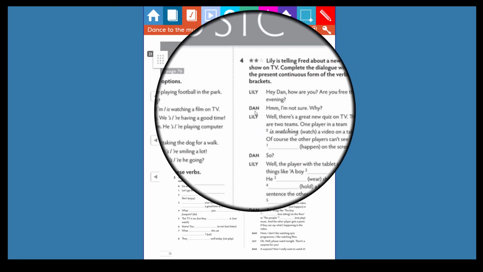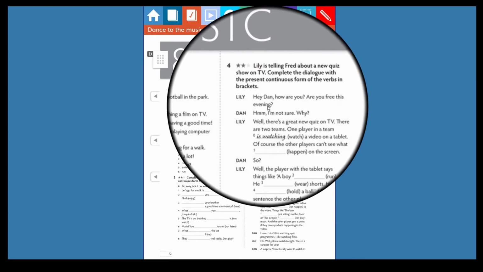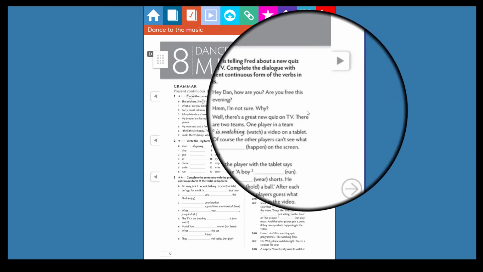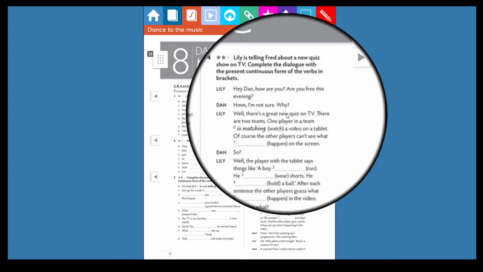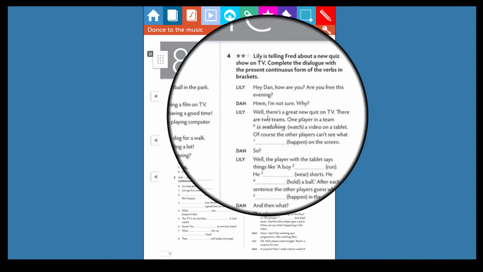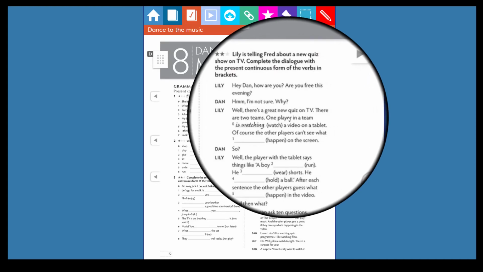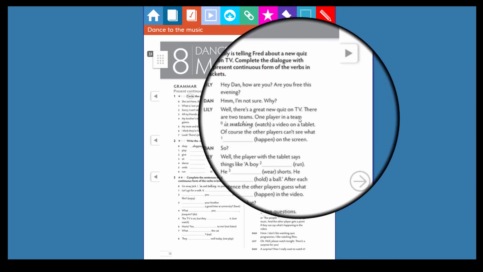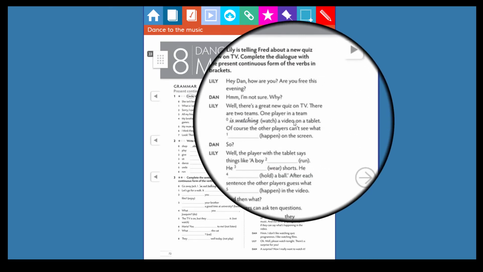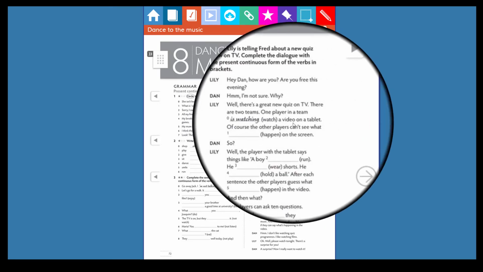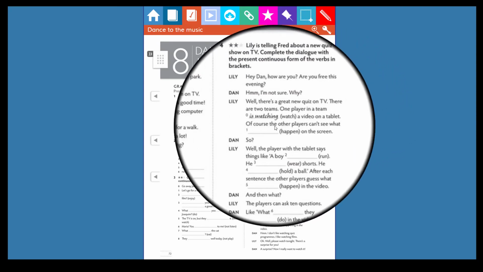So look at the example. Lily says, "Hey Dan, how are you? Are you free this evening?" "I'm not sure. Why?" says Dan. "Well, there's a great new quiz on TV. And there are two teams. One player in a team is watching a video on a tablet."